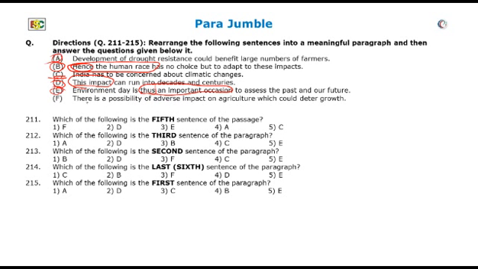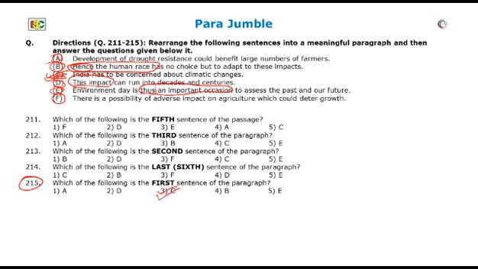Sentence F reads, there is a possibility of adverse impact on agriculture which could deter growth. This sentence again technically can be the first sentence, but it also has a lot of information without any base. So this cannot be the first sentence. We are only left with sentence C, which will be taken as the first sentence, and we can mark question number 215 with the third choice C.